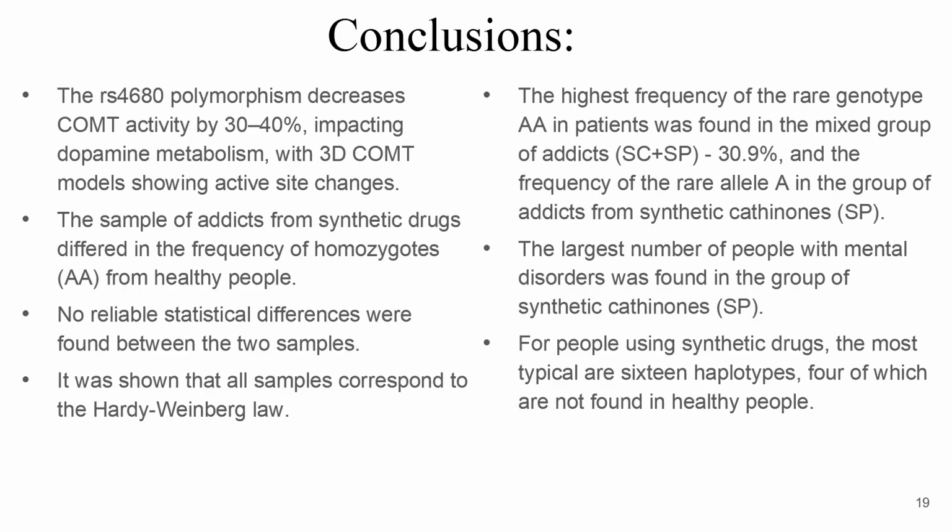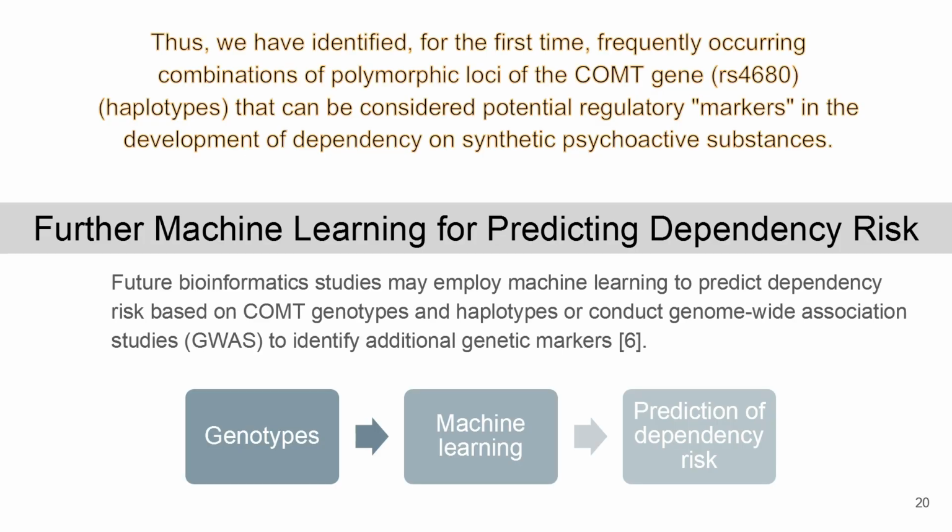Moving on to the conclusions that you can see on the slide. Thus, we have identified for the first time frequently occurring haplotypes that can be considered potential regulatory markers in the development of dependency on synthetic psychoactive substances. Future bioinformatics studies may employ machine learning to predict dependency risk based on COMT genotypes and haplotypes, or conduct genome-wide association studies to identify additional genetic markers.